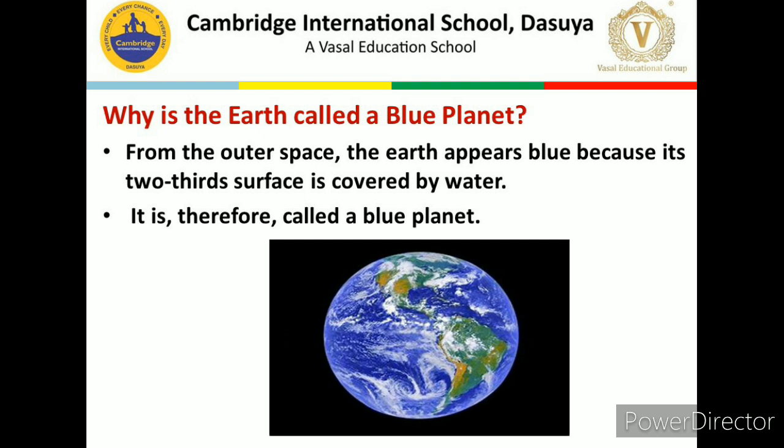Why the Earth is called the blue planet? As you can see, it appears blue in color. And what is the reason that we are calling it a blue planet? The Earth is called a blue planet because 71% of the Earth is covered with water. That's why it always appears blue in color if we see it in the space. Because of the large amount of water, it is called the blue planet. Next question we have,